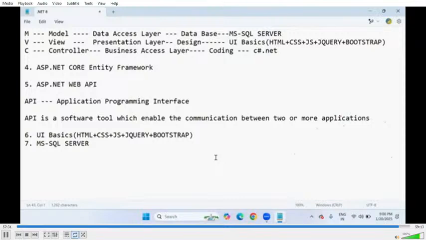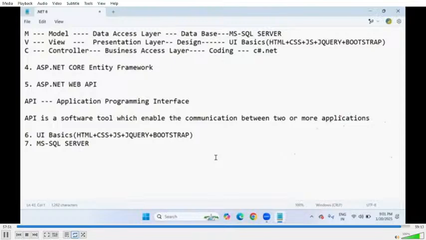Okay. Next, the fourth one is ASP.NET, including the ASP.NET API, which is really important. And the sixth one is UI technology basics. What does that mean? UI basics: HTML, CSS, JavaScript, jQuery, and Bootstrap. Okay, the UI technology basics.